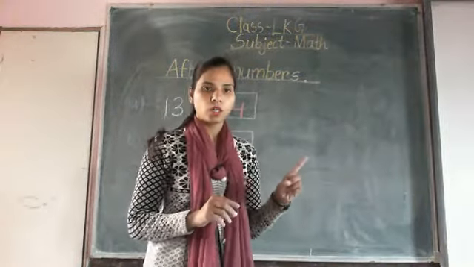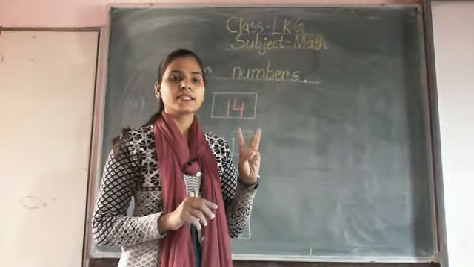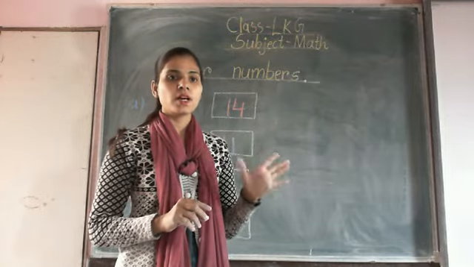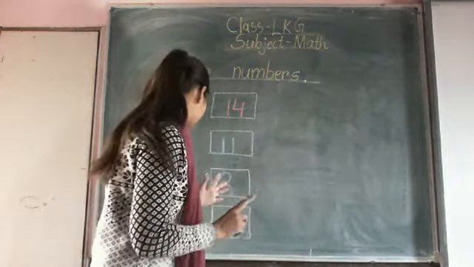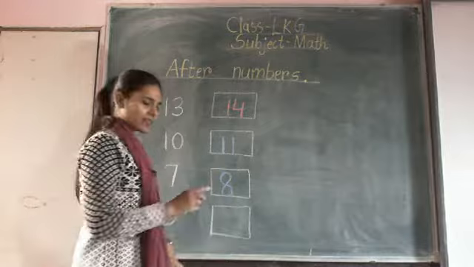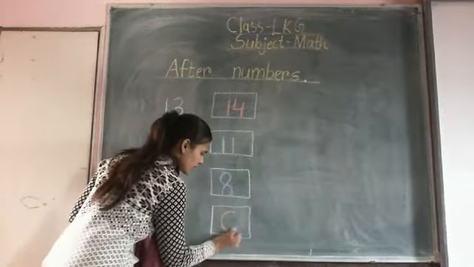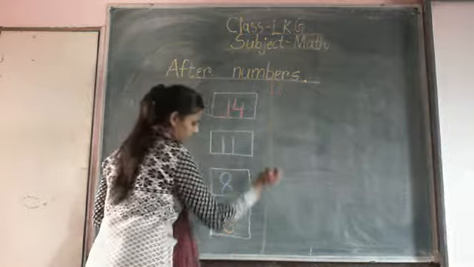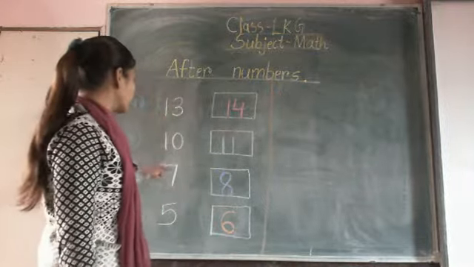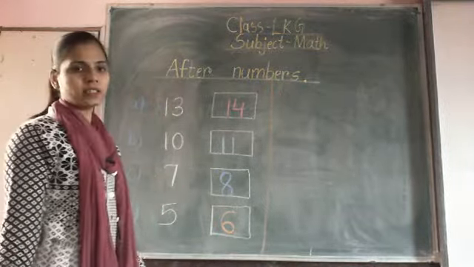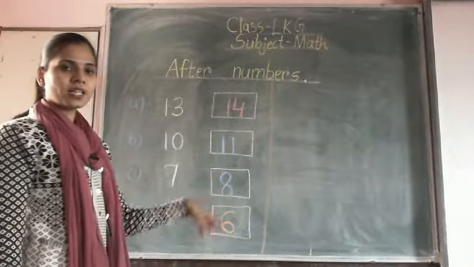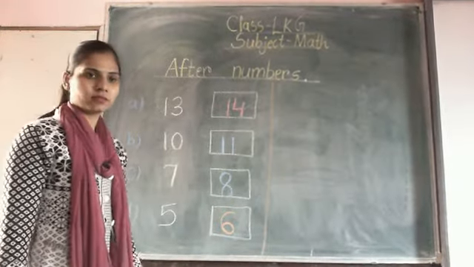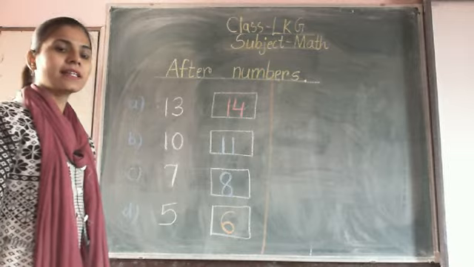Start. 1, 2, 3, 4, 5, 6. After number of 5 is number 6. 1, 2, 3, 4. 4 examples are done. Now move to the next line. A, B, C, D are done.